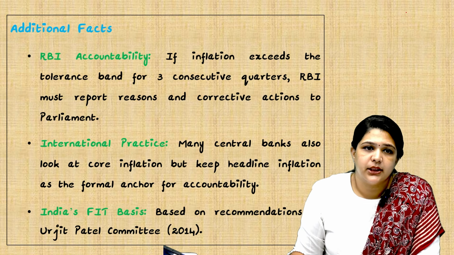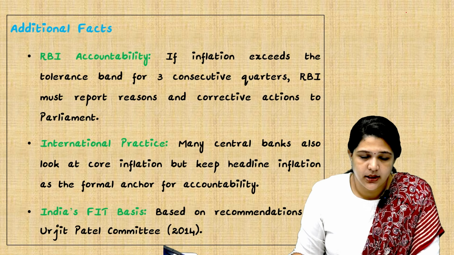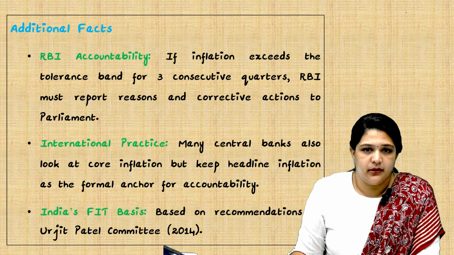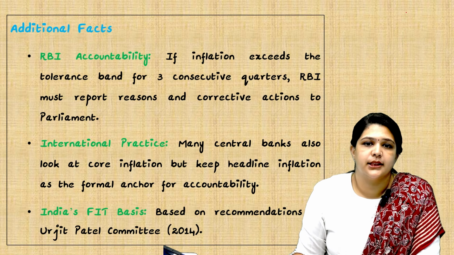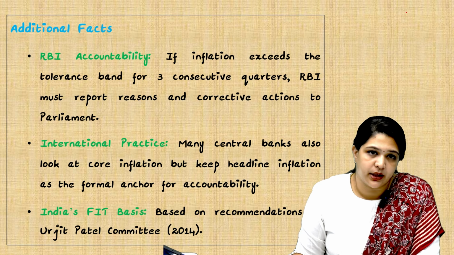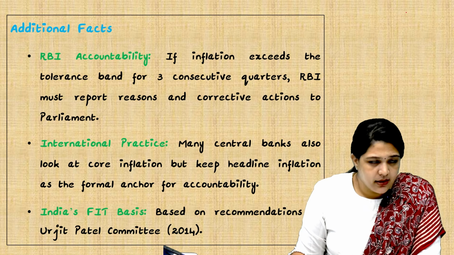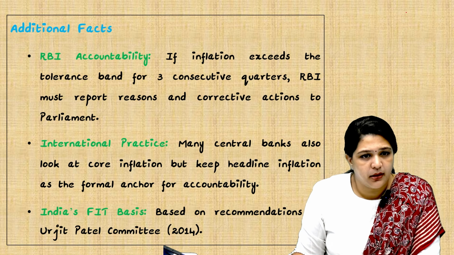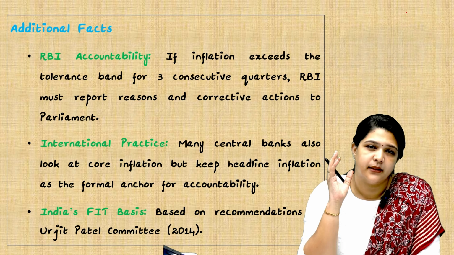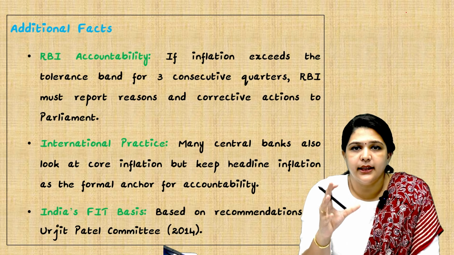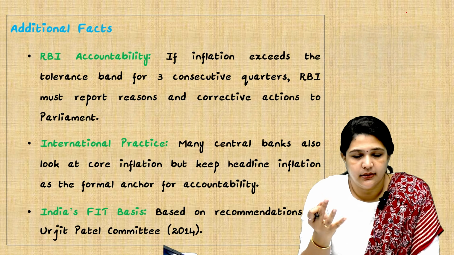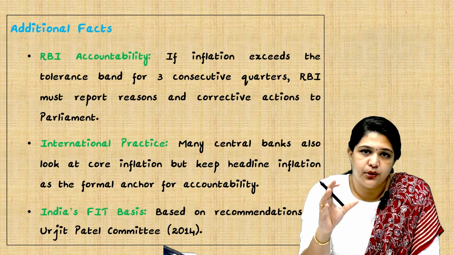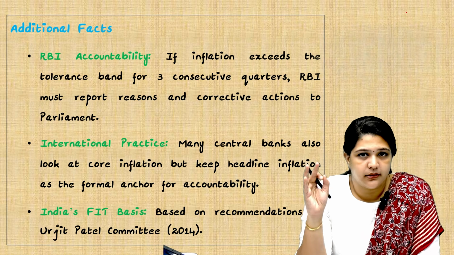That is, if the inflation is exceeding the tolerance band for 3 consecutive years, the RBI should explain. The RBI should report the reason, and they should also bring in corrective actions. International practice is also similar. Many central banks do the same. The function of a central bank is to maintain the stability of the currency. That is a function of RBI or any central bank.